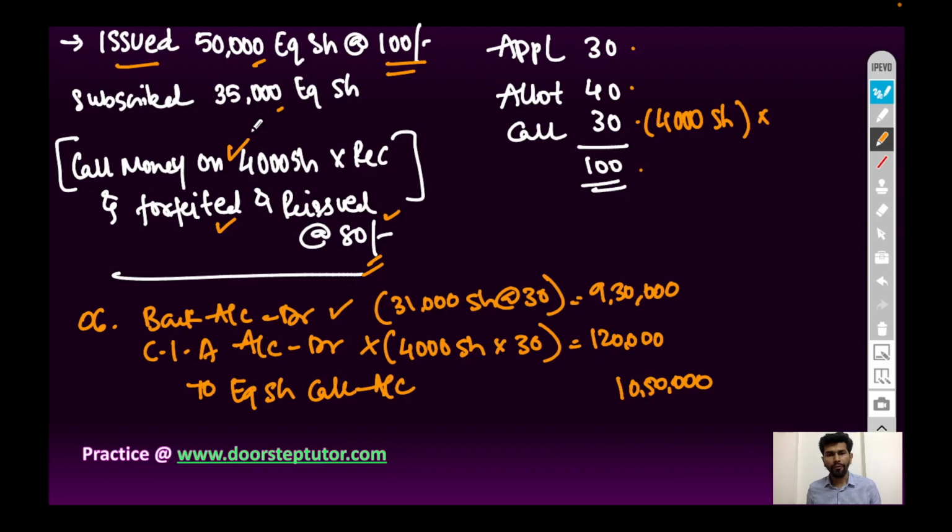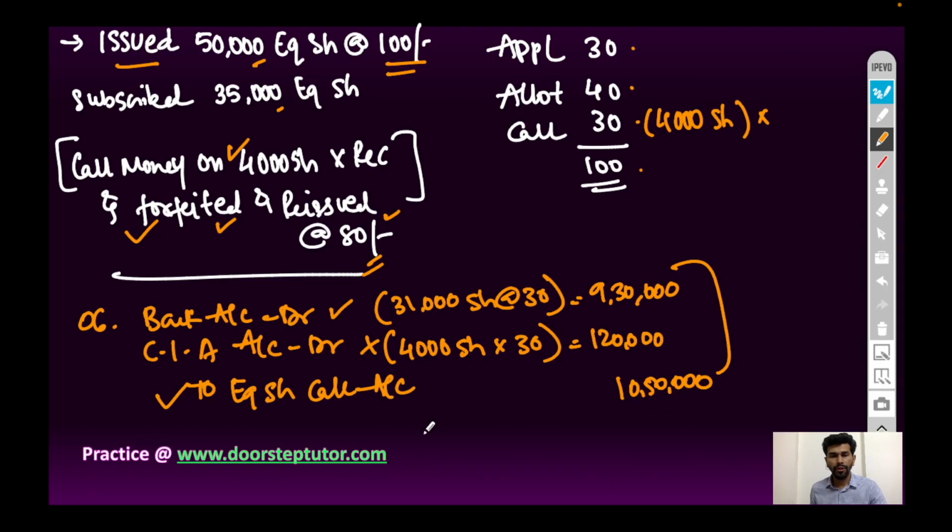Now after call money, the shares are forfeited. So the entry for forfeiture of share will be equity share capital account debit to share forfeiture account, to call in arrears account.